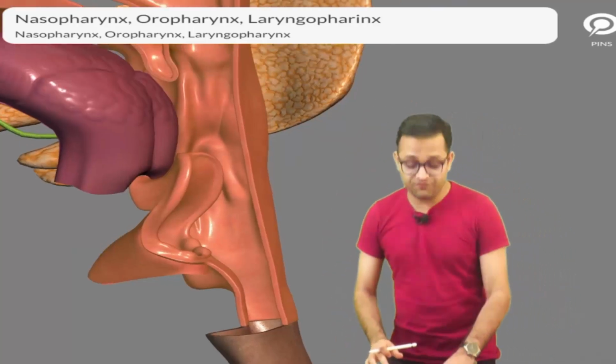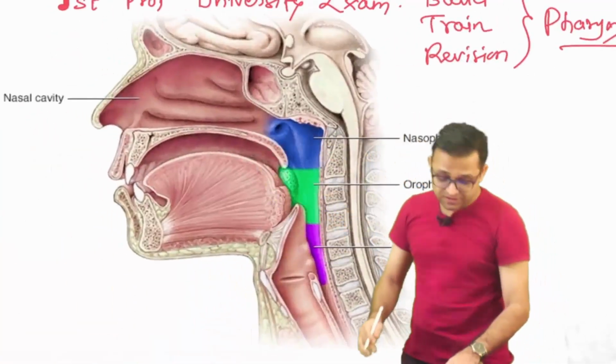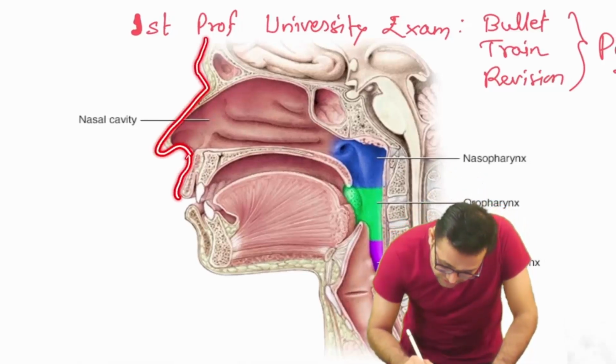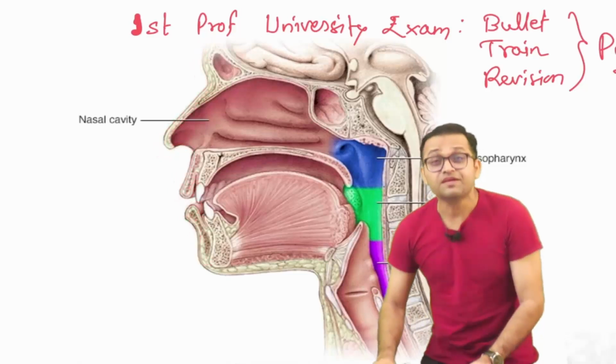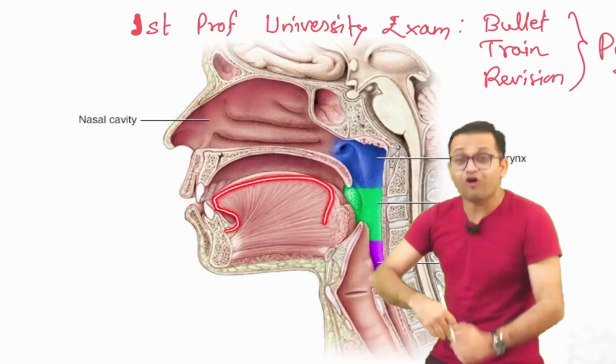Okay, sir. So this is our pharynx. So after this discussion, we are going to look at the other point. Can you see this beautiful image, sir? This is the quick revision session for the first prof. Sir, this is the nose, this is the upper lip, and here is the lower lip. Yes, try to understand, sir. This is our tongue.